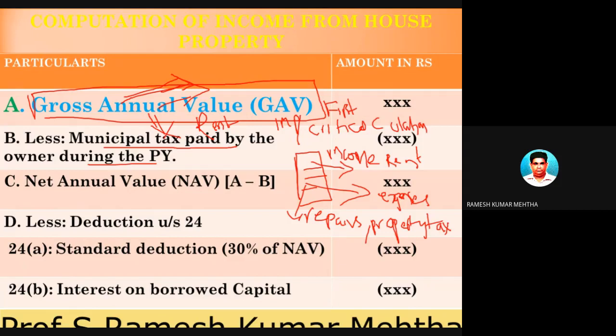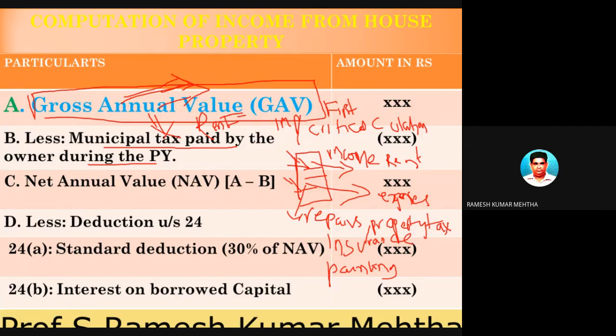Number two. Number three, you have to get the house property insurance. Because if you don't go for insurance and something goes wrong, like fire takes place, or earthquakes take place, or some damage is taking place to the house property, then you will lose the property, or there is a damage to the property. So insurance premium also you have to pay. You have to get it painted also, painting expenditure. So many expenditures are there. So you can't just say that my income is there. The income tax department can't say that there is an income, you pay income tax on that. No, you have to deduct all the expenditures which are incurred for the house property.